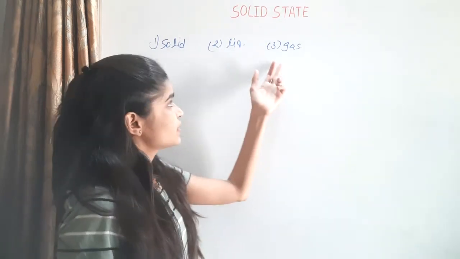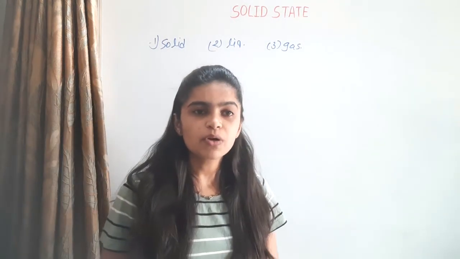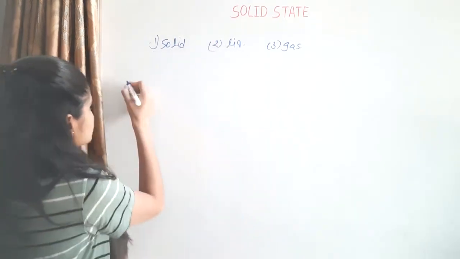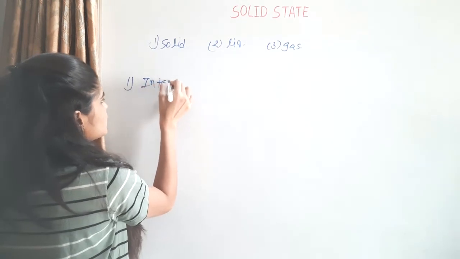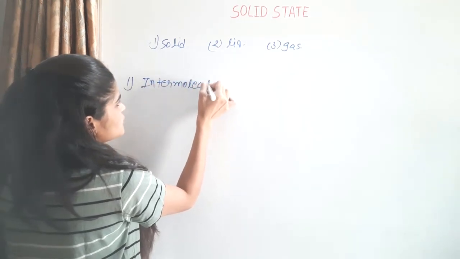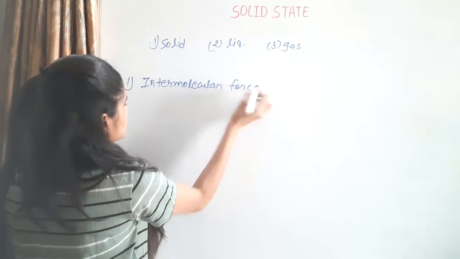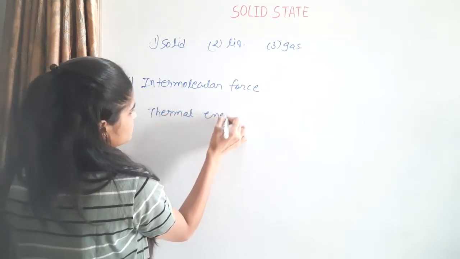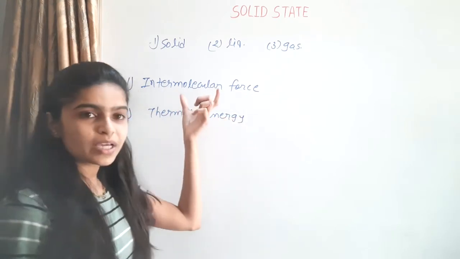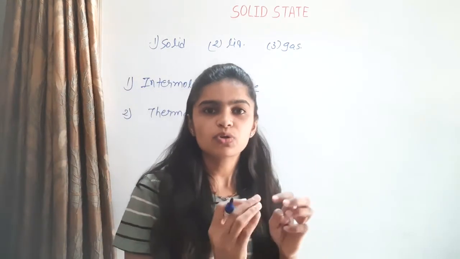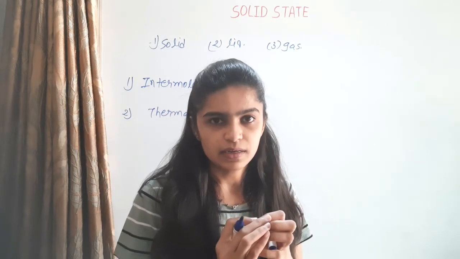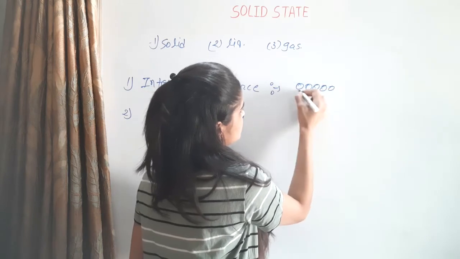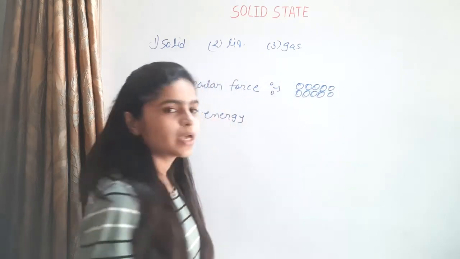Why are solid, liquid and gas different from each other? Because their stability depends on two factors. The first factor is intermolecular forces and the second is thermal energy. Intermolecular forces keep the constituent particles closer.